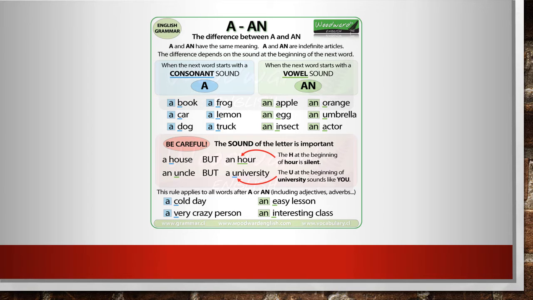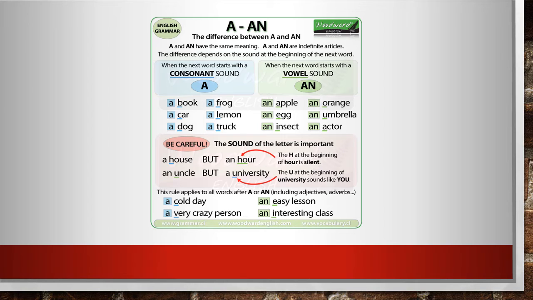It is the opposite on the right. Six words on the right accompany the indefinite article an, and they all begin with a vowel. So we have an apple, an egg, an insect, an orange, an umbrella, and an actor, right? So there's your first clue. It's about whether the word begins with a consonant or with a vowel.